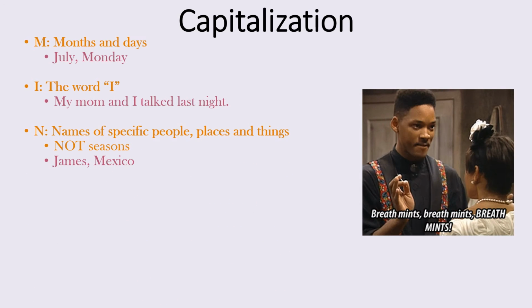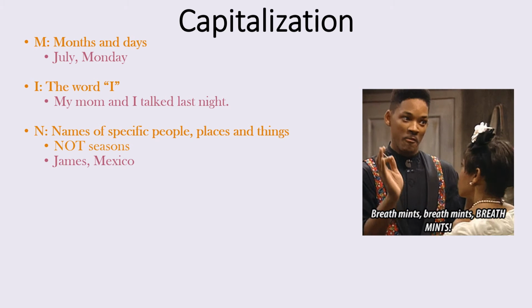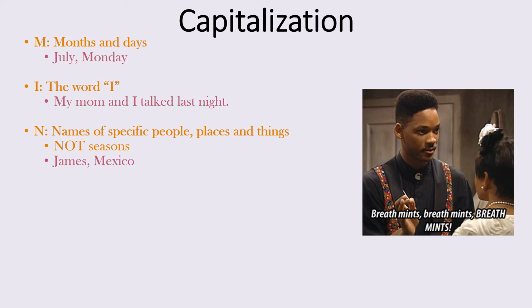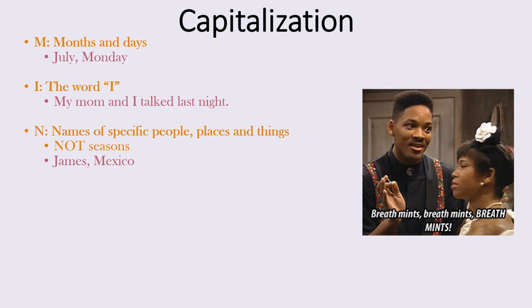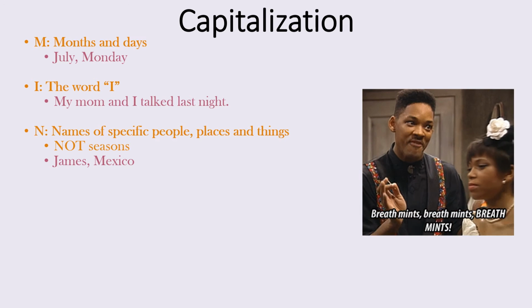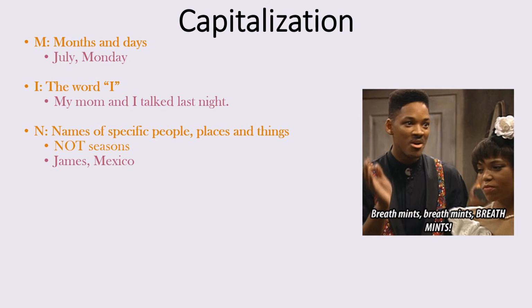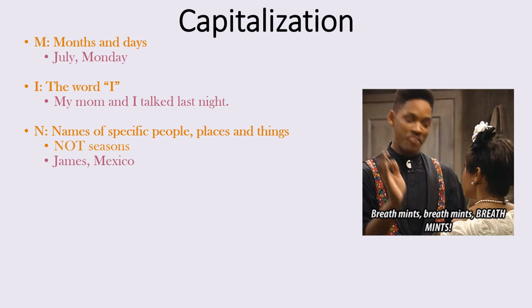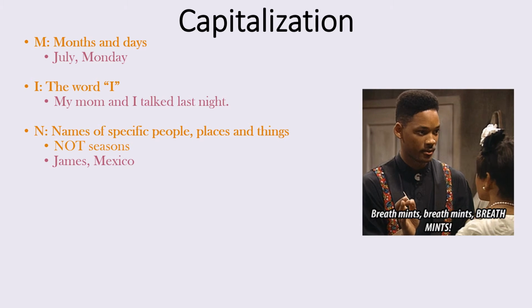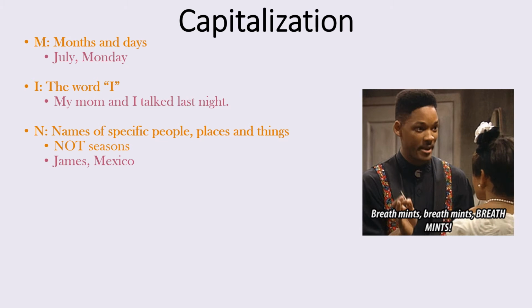N. These are names of specific people, places, and things. Like James is a specific person, it's capitalized. Or Mexico is a specific place, it's capitalized. Just remember, you do not capitalize seasons. So I can't wait to go to Mexico this summer. Mexico is capitalized, but summer is not.